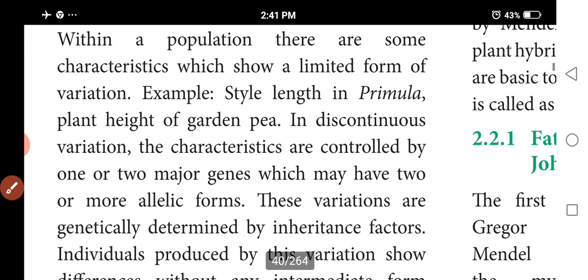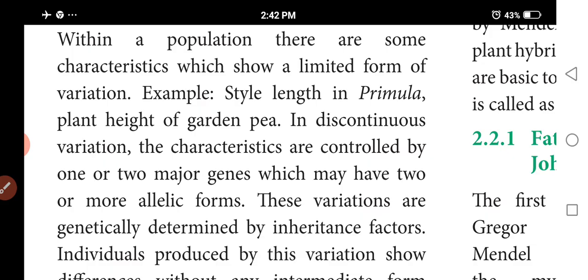Discontinuous variations are controlled by one or two major genes. One or two major genes control the characters within a population. Take Gregor Johann Mendel's pea plant. The controlling genes there are tall and dwarf plants. These are the contrasting pairs.